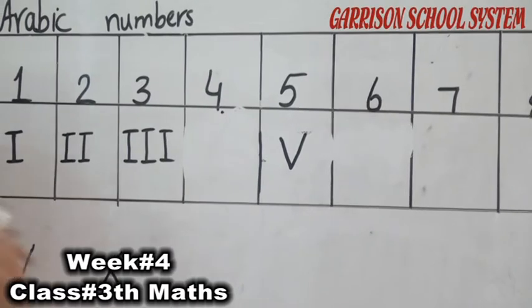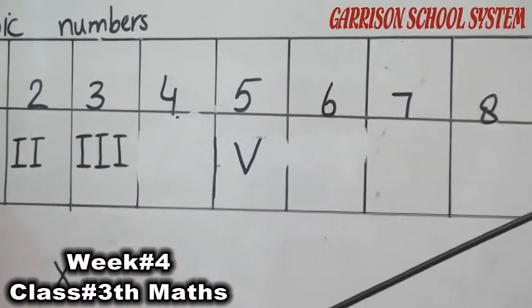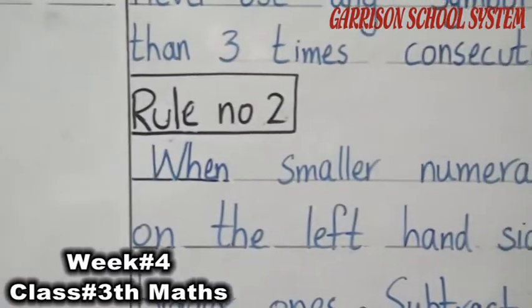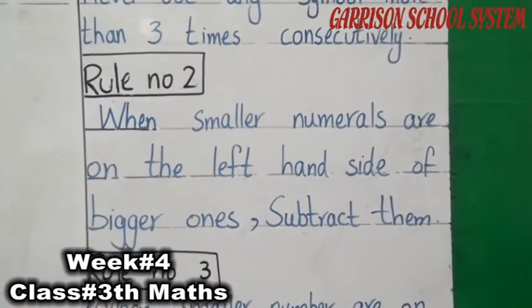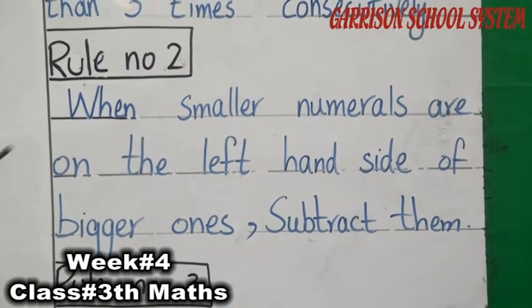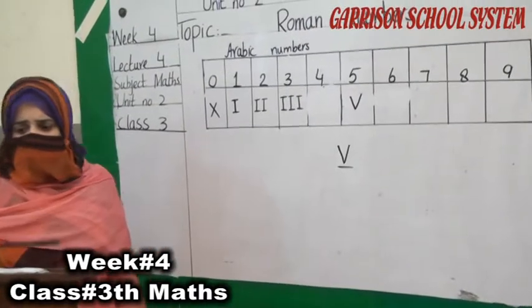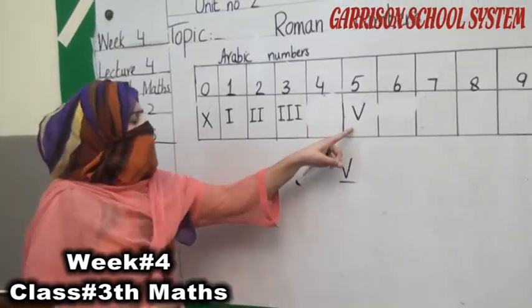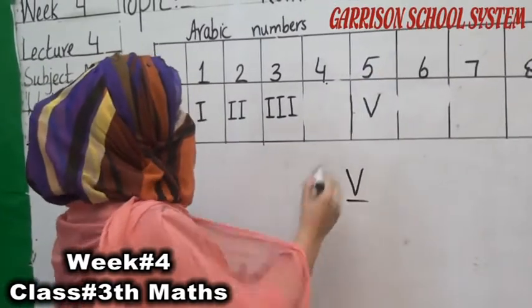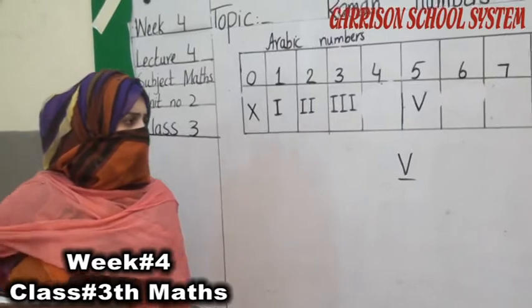Okay, students, now look at rule number 2. These are some rules. If we follow these rules, we can easily write our Roman counting. Here is V for number 5. V is representing the number 5. So look at rule number 2.